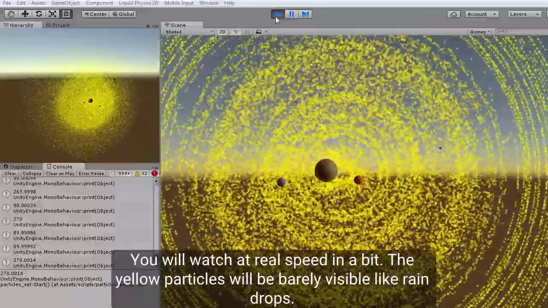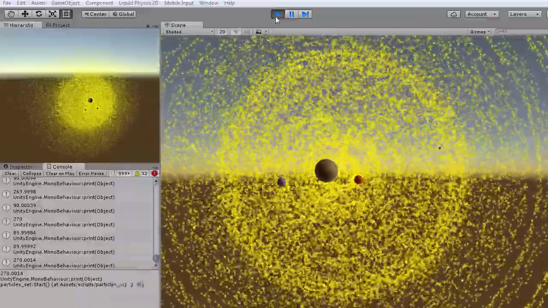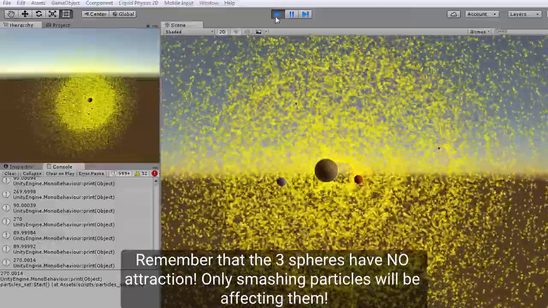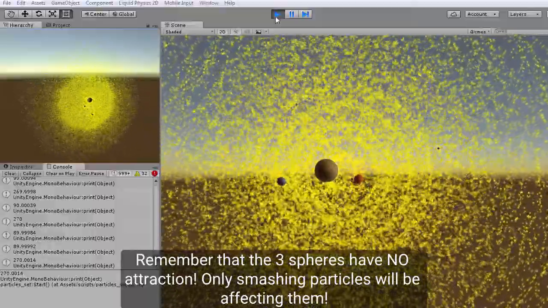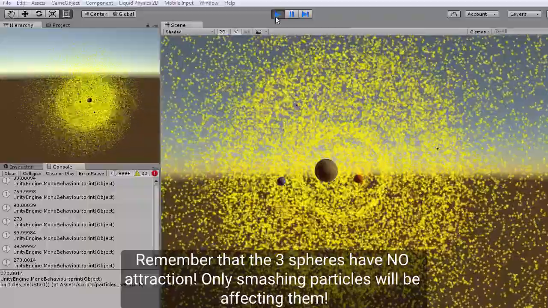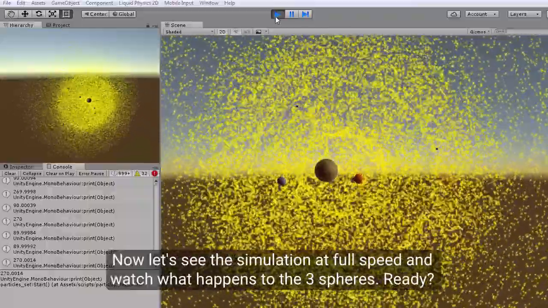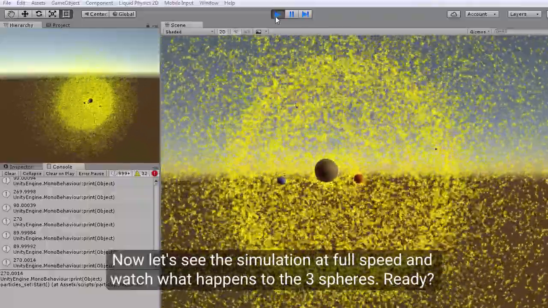The yellow particles will be barely visible like raindrops. Remember that the 3 spheres have no attraction. Only smashing particles will be affecting them. Now let's see the simulation at full speed and watch what happens to the 3 spheres. Ready?